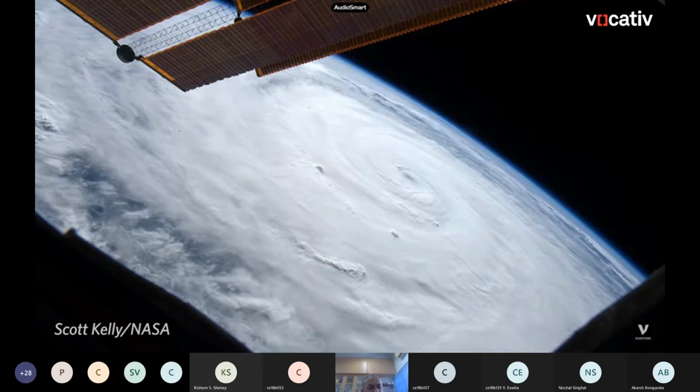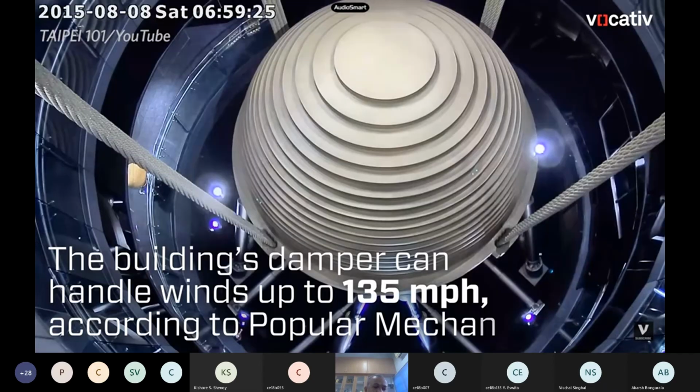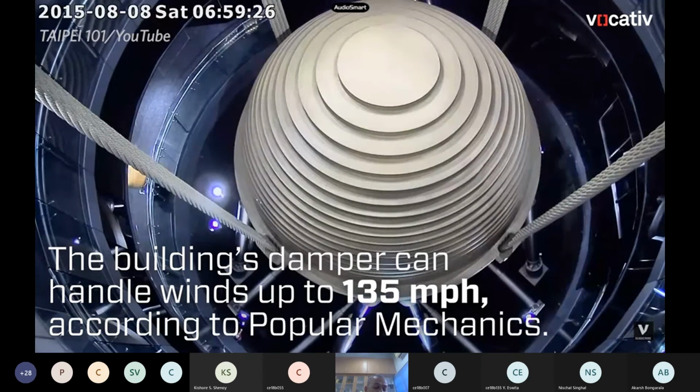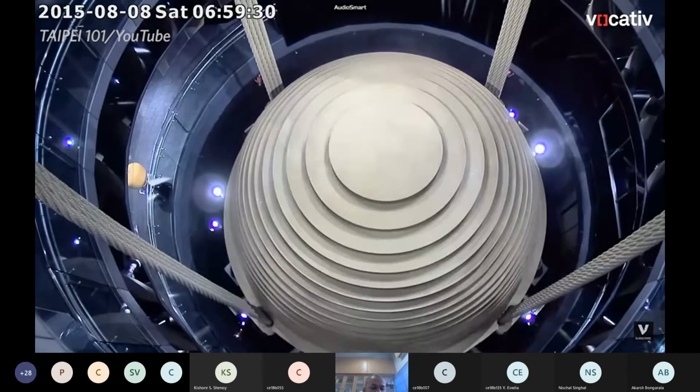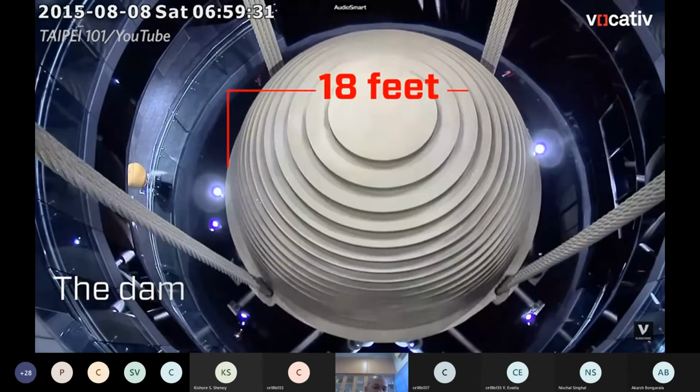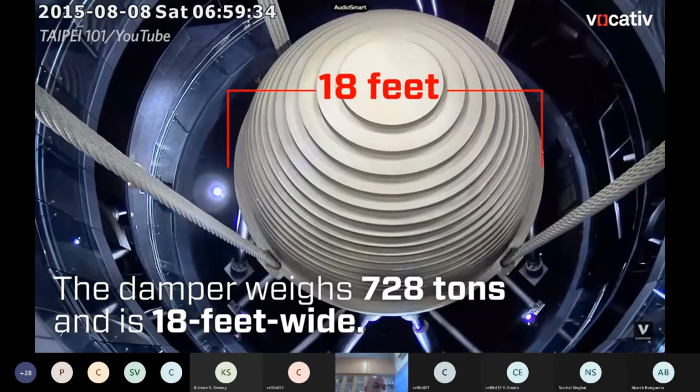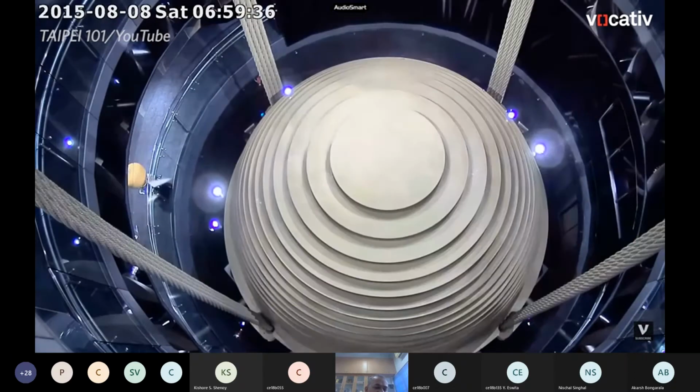This was a typhoon, so you can see 100 miles per hour, which is very, very fast. This building damper can handle up to 135 miles per hour, and it vibrated, I think, 3 feet or something. The building was safe, and the building vibration was suppressed because of this tuned mass damper.